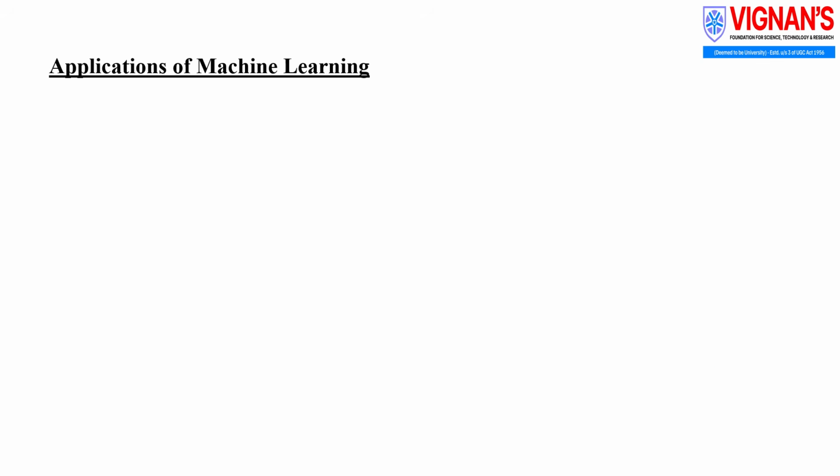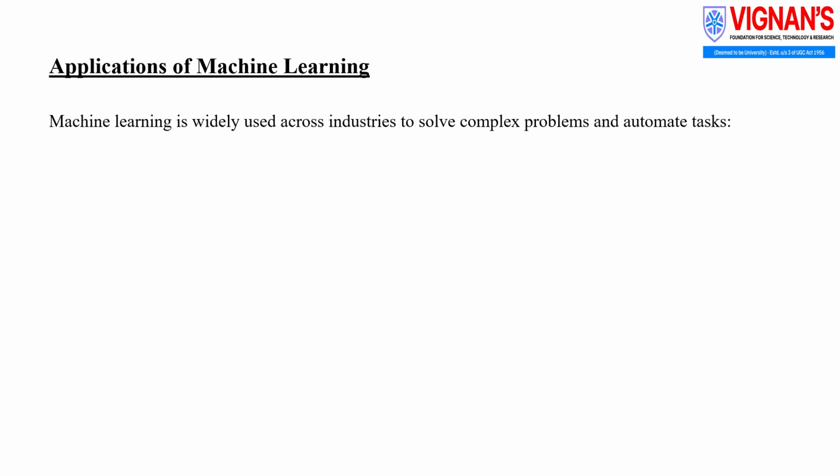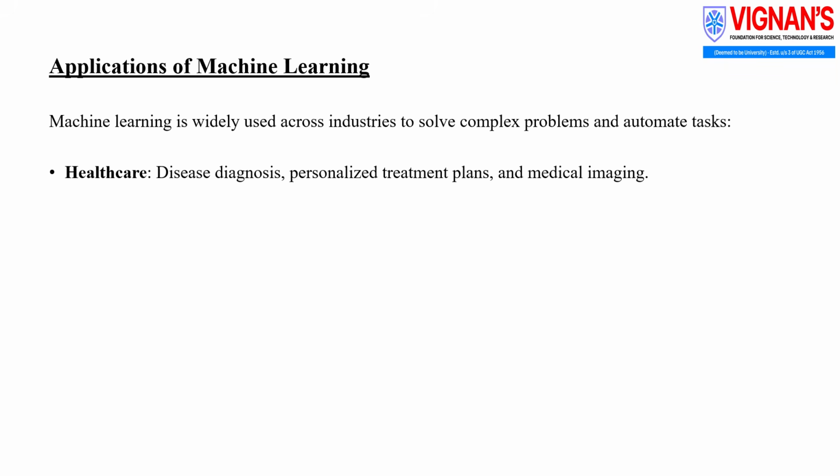Applications of machine learning. Machine learning is widely used across many industries to solve complex problems and automate tasks. Here are some key application areas. Healthcare. Machine learning helps in disease diagnosis, personalized treatment planning, and medical imaging analysis.